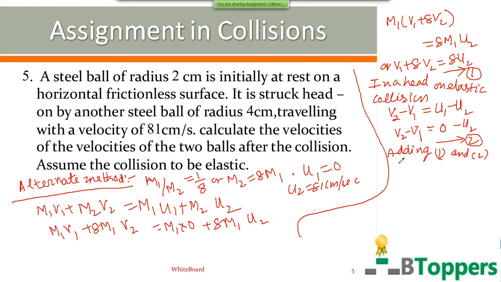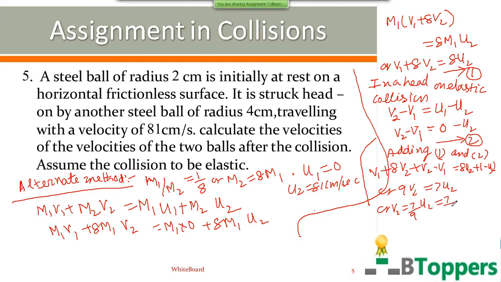So V1 plus 8 V2, the left side of the first equation, plus V2 minus V1, you have on the left side of the second equation. So 8 U2 plus minus U2. So you get 9 V2 equal to 7 U2, or V2 equal to 7 by 9 times U2, or 7 by 9 into 81 centimeter per second. So you get V2 equal to 63 centimeter per second.